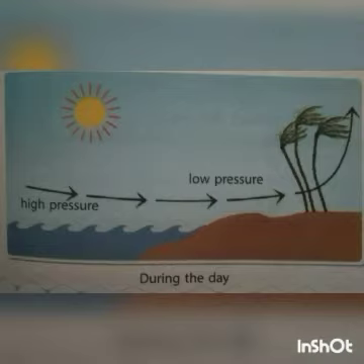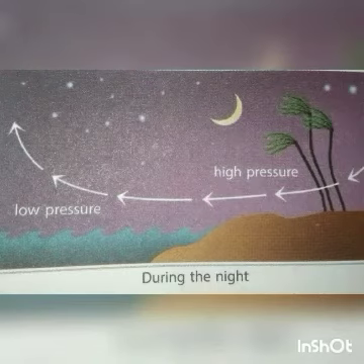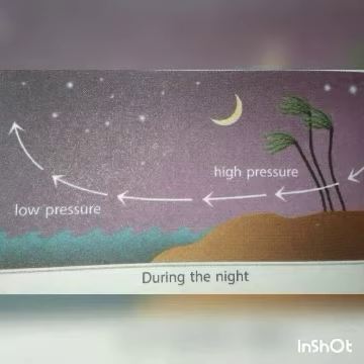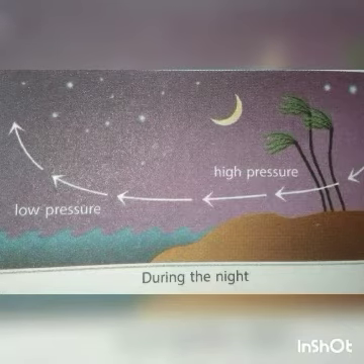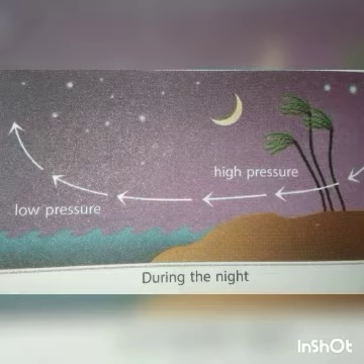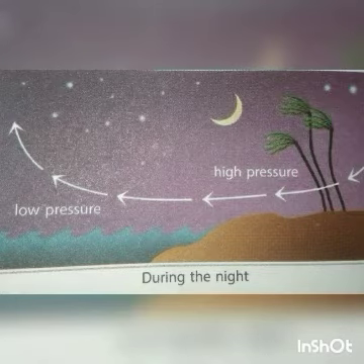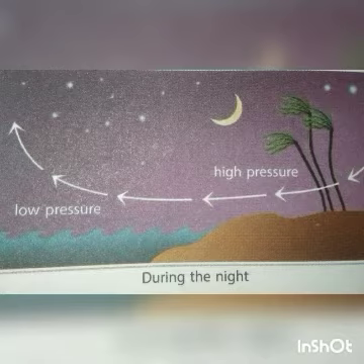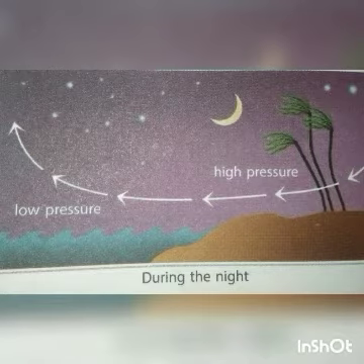On the land side, the air gets low pressure because the air evaporates. But at night time, above the sea level, the air gets low pressure, but on the land side, the air gets high pressure because the air normally contains moisture. So only on the land side at night do we feel very cool.